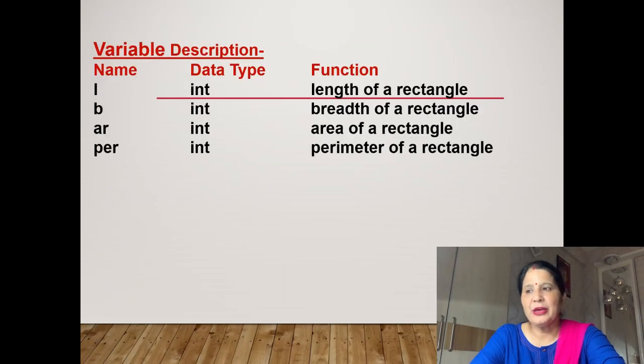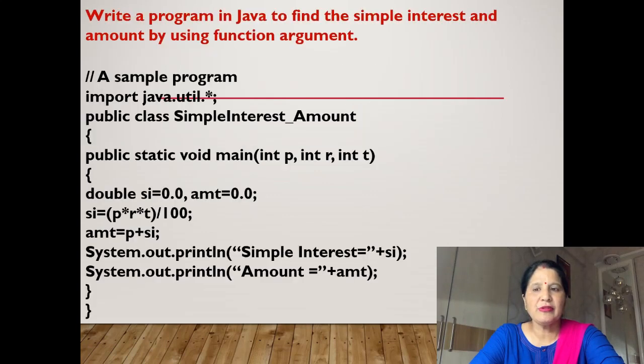So we have taken AR is equal to L into B, L for length and B for breadth. Now perimeter formula: 2 multiply bracket L for length plus B for breadth, then bracket close, then terminator. Now for display we will write System.out.println, the area of rectangle is equal to, it will store in AR variable, so we will print plus AR here. Then we will print the perimeter of rectangle. It will store in variable PER, so we will print variable PER here. Now we will close 2 times bracket here.